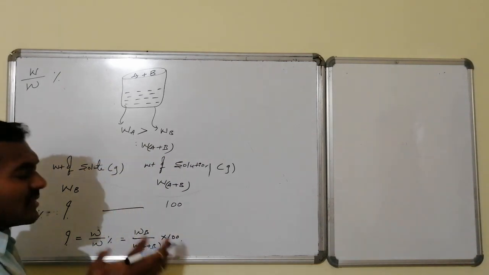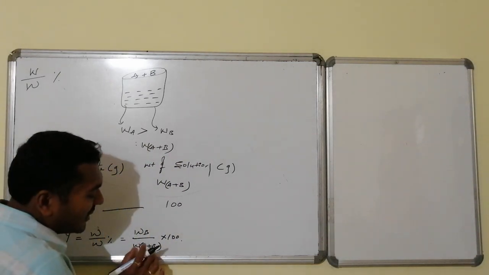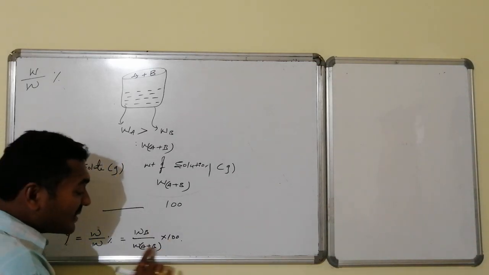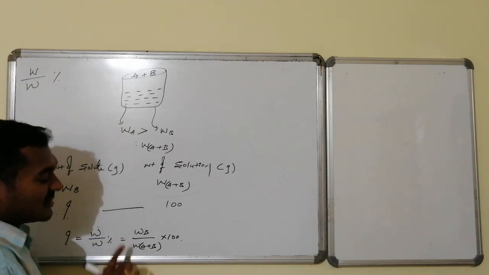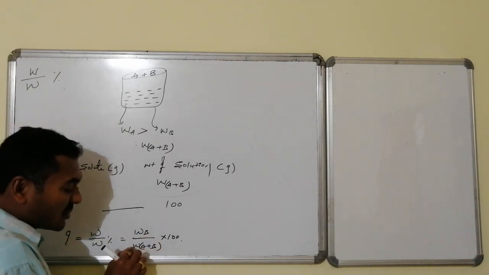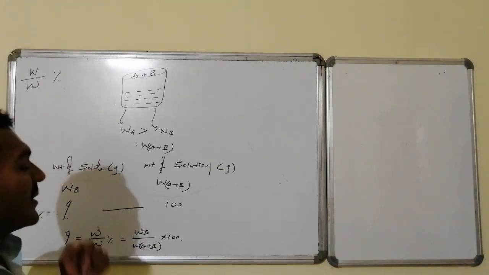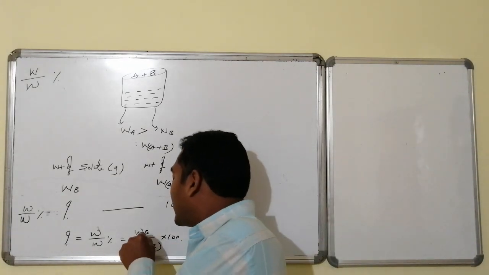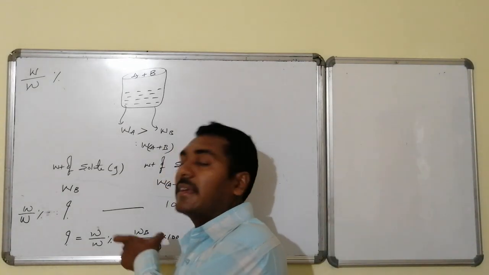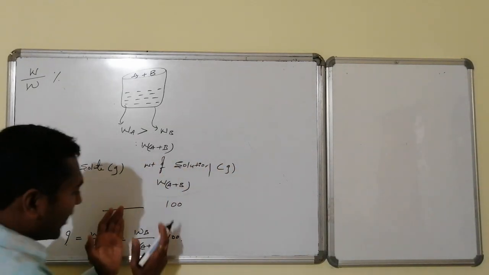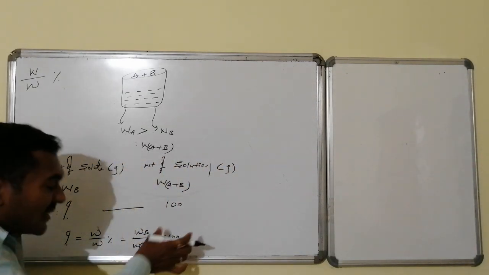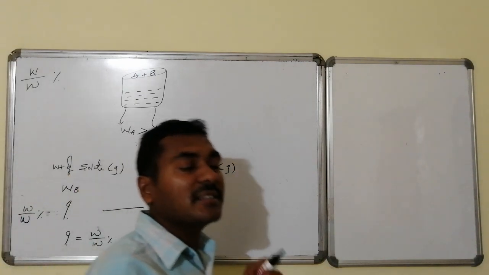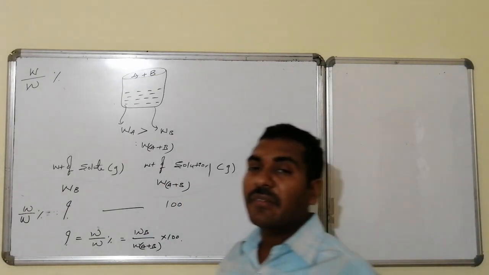Or we can understand this simply mathematically. Suppose W of A plus B is equal to one unit quantity, 1 gram. Within this 1 gram, that many grams of solute is present. If WA plus WB is equal to 1, then WB stands for the weight of solute present in every 1 gram of solution. Here 100 grams are taken. Thus, within 100 grams of total solution weight, the weight of solute present in it is known as its corresponding weight by weight percentage.